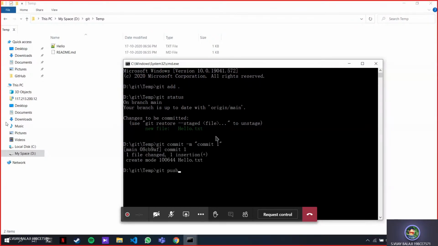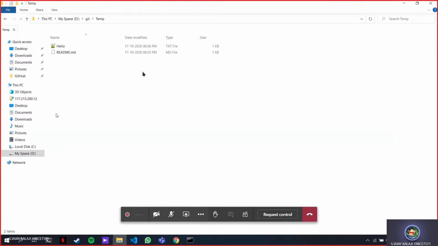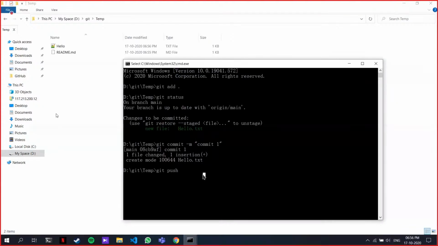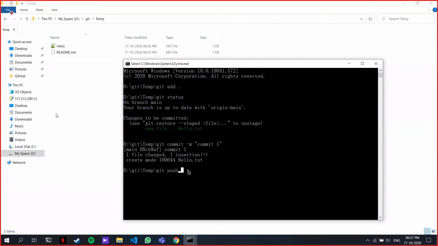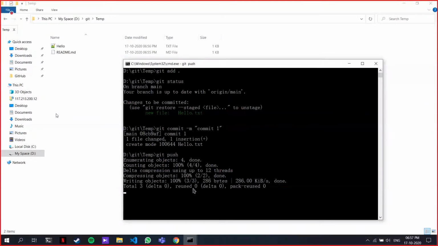Now git push. This is a new command. What git push does is, all the commits I've done on my local computer are going to be pushed to the cloud. That is all the checkpoints I've made here. I made a checkpoint with this git commit command. I'm going to push this checkpoint to the cloud. So I'll type git push. So all the changes I made are being pushed to the cloud.